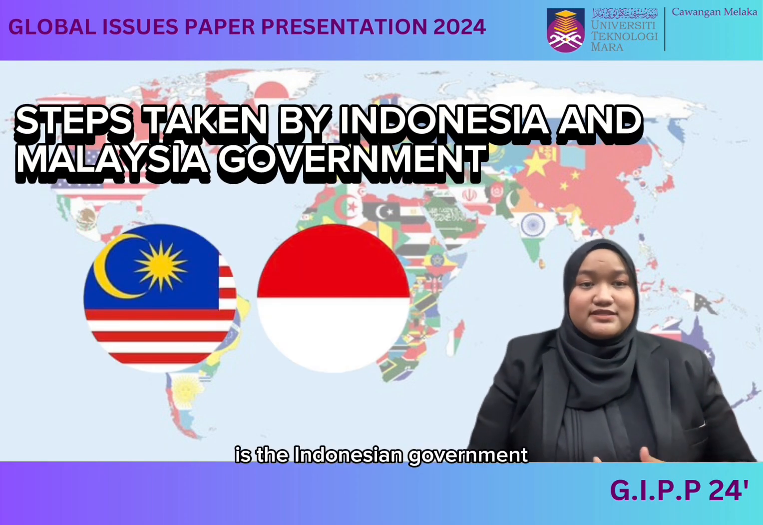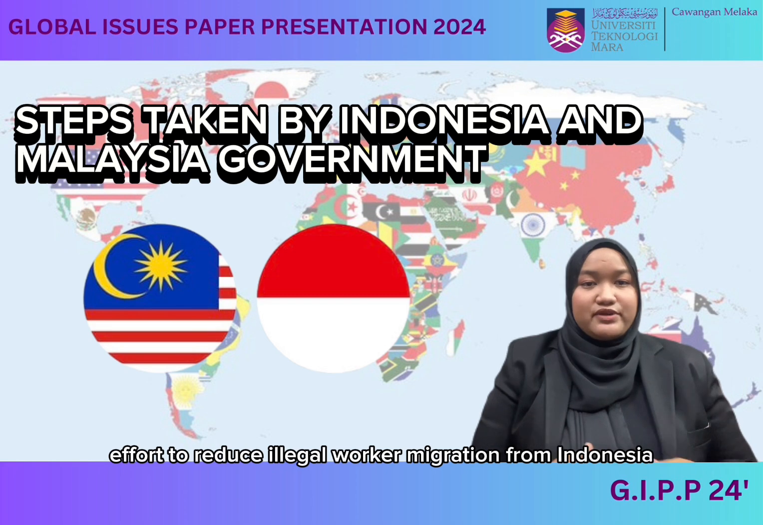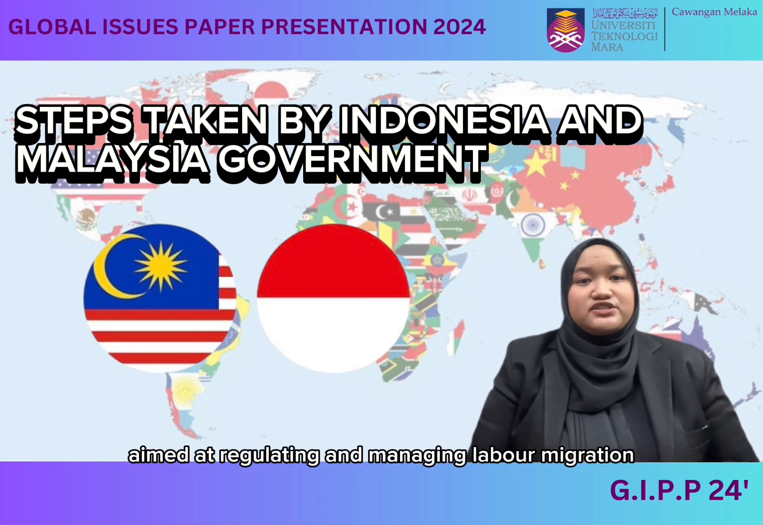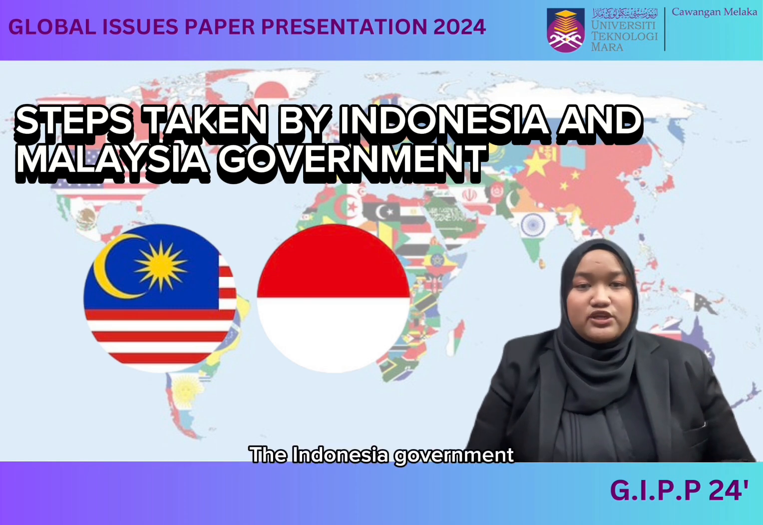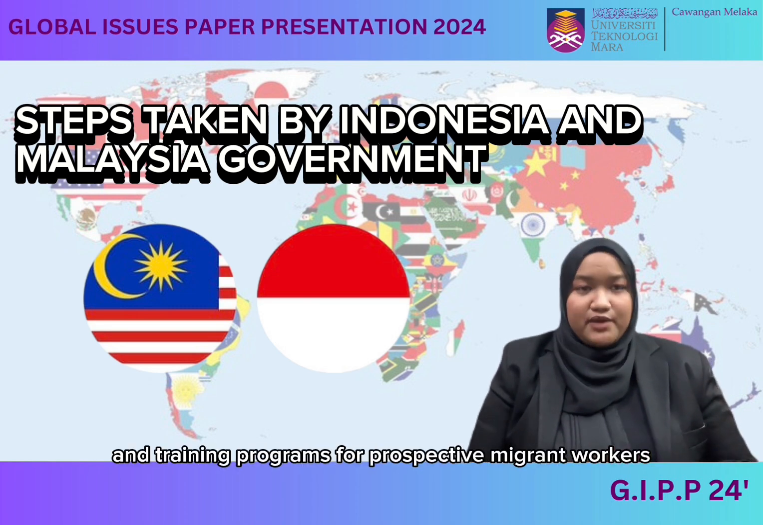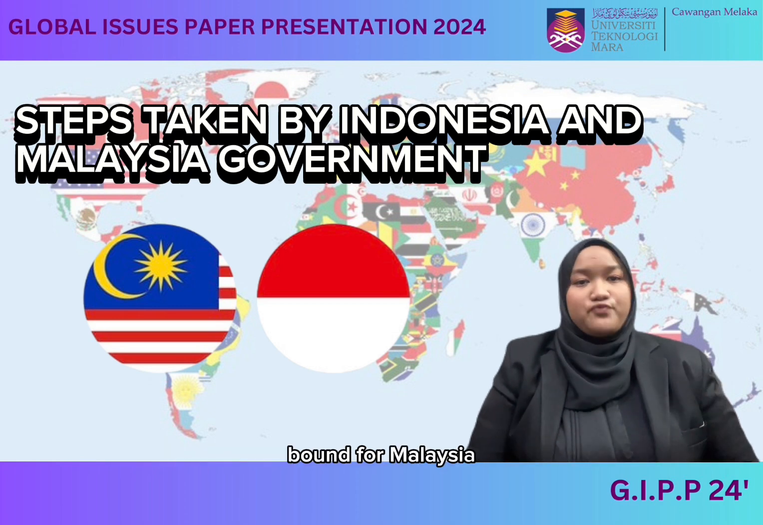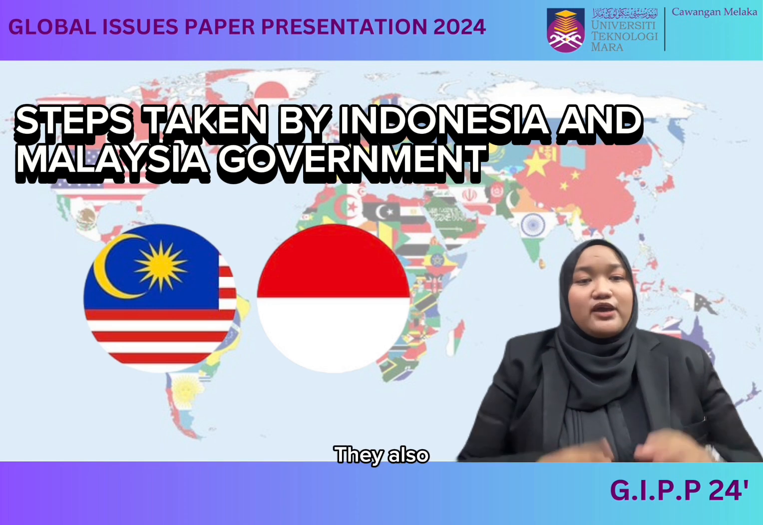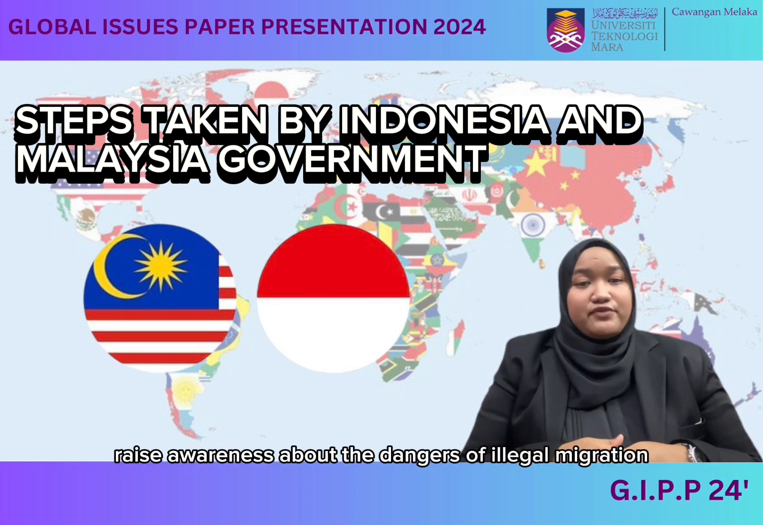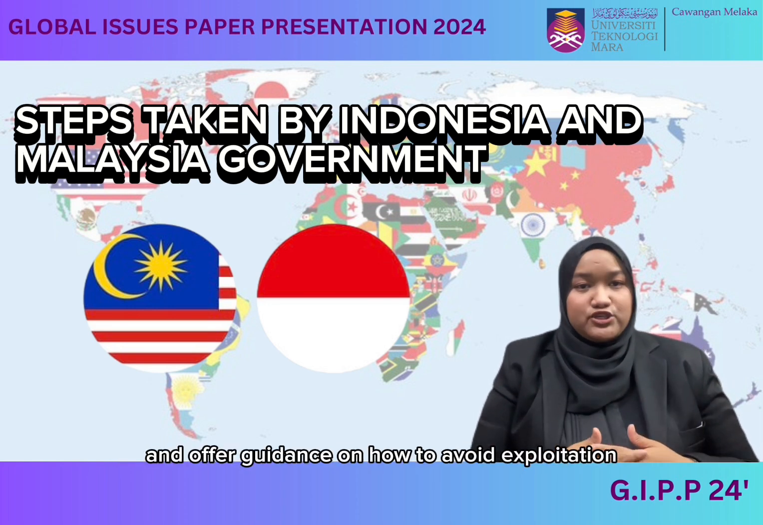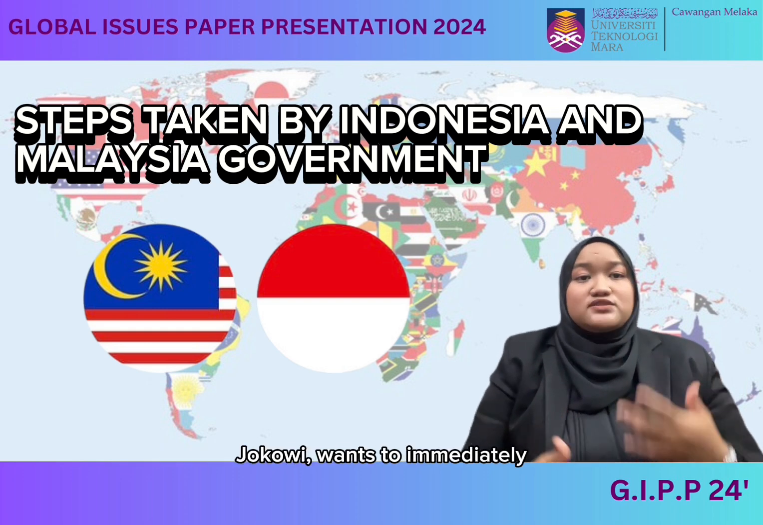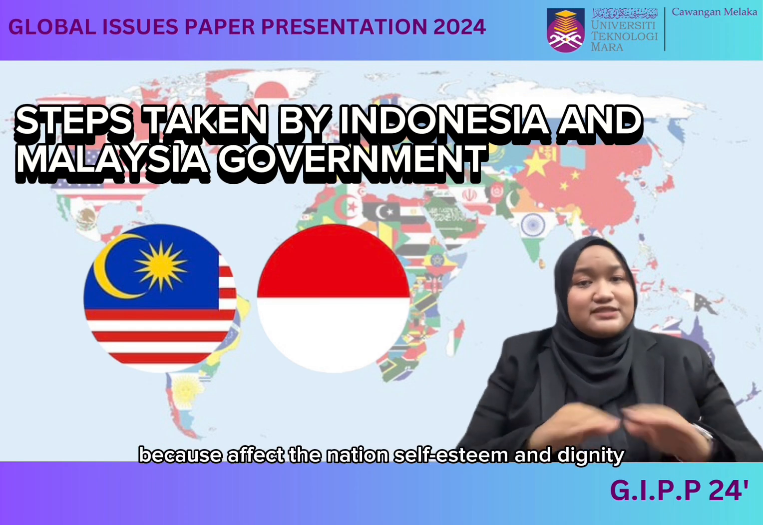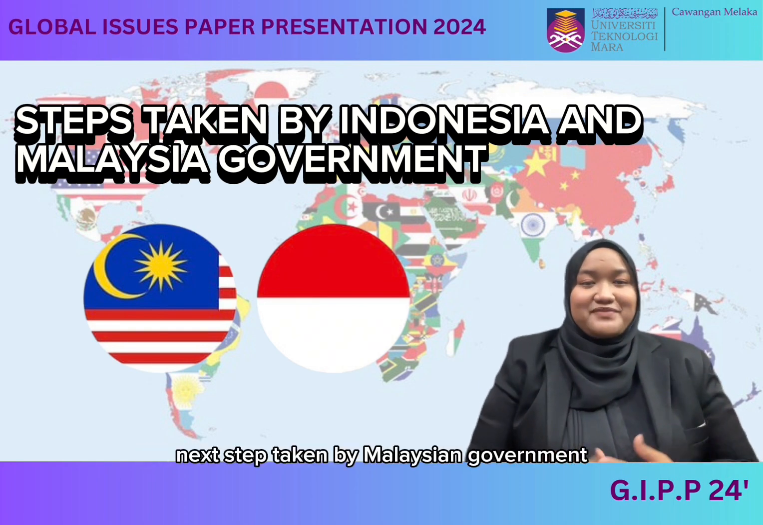The step taken by Indonesia is that the Indonesian government's effort to reduce illegal worker migration from Indonesia to Malaysia includes a variety of policies aimed at regulating and managing labor migration while protecting Indonesian citizens' rights. The Indonesian government provides pre-departure orientation and training programs for prospective migrant workers bound for Malaysia. This program educates workers on their rights, responsibilities, and legal employment options. They also raise awareness about the danger of illegal migration and offer guidance on how to avoid exploitation. President Joko Widodo, Jokowi, wants to immediately stop Indonesian workers from becoming domestic workers, PRT, abroad because it affects the nation's self-esteem and dignity.